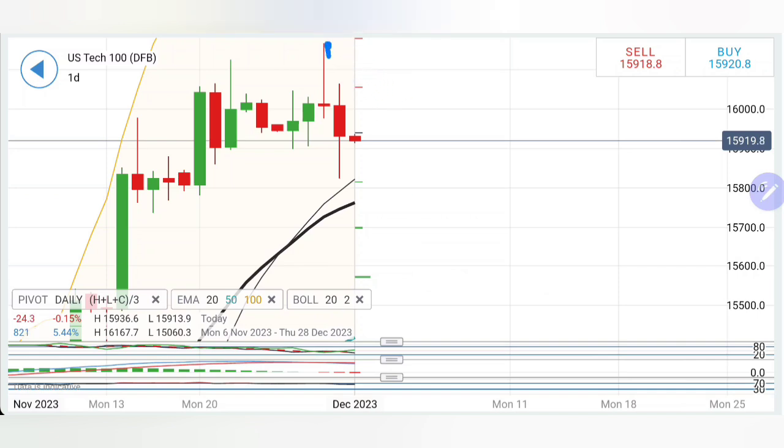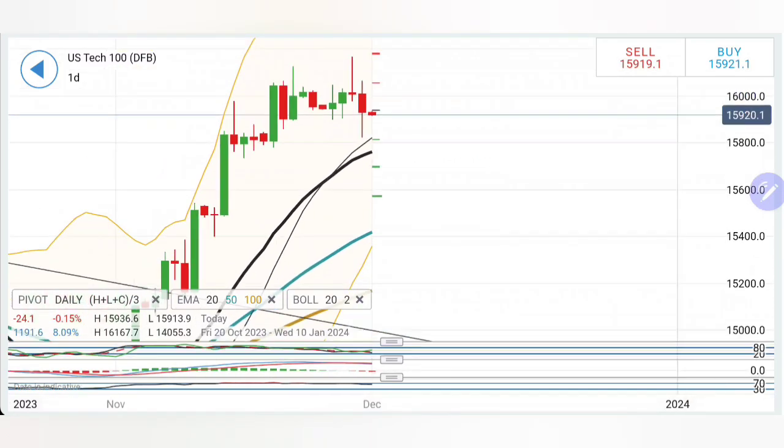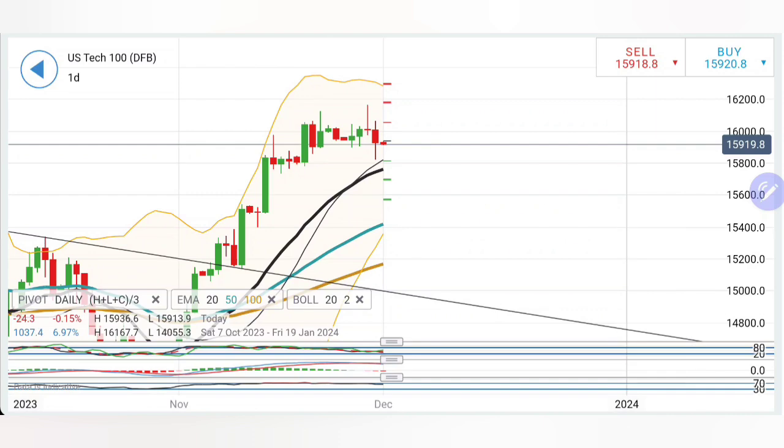Now look at the daily chart. See, certainly lower highs, lower lows, reversal sign. A breakout above 16,050 is where you can say that the prices have reversed and Tech 100 is going to stay bullish. Else it is right now looking forward to give a breakdown. Once it stays below 15,900, certainly more bearishness will be seen. Specifically towards 15,840, 850 is where the first support levels will be seen. If you see it is staying below 780, 800 zone, you can say that it is the reversal which we are waiting for and more bearishness may prevail.